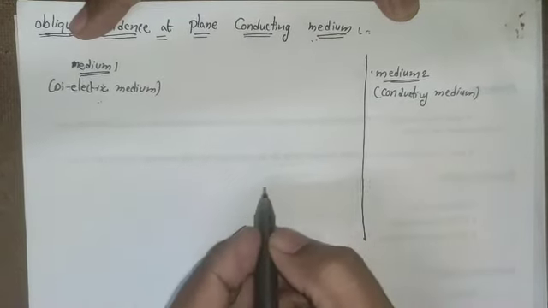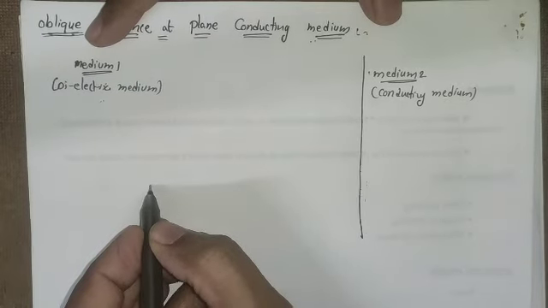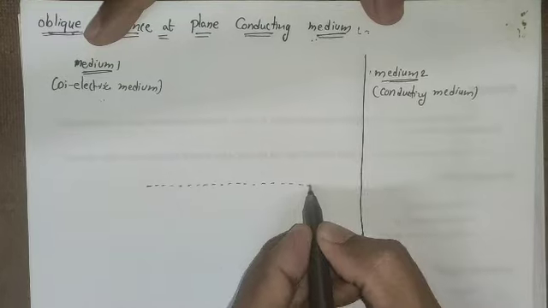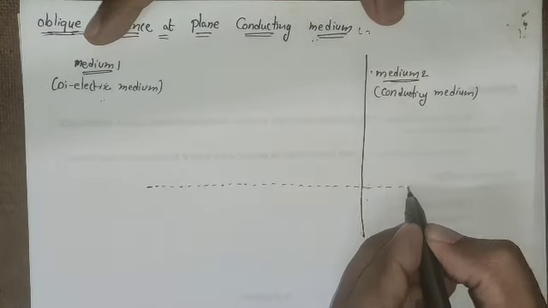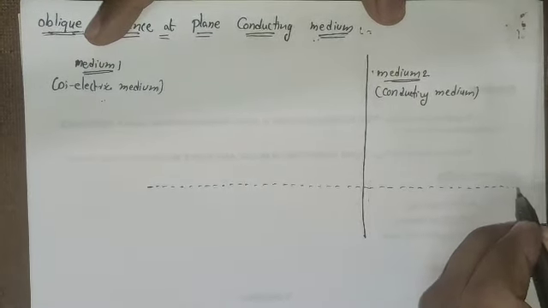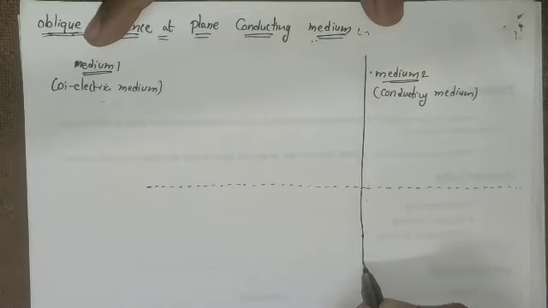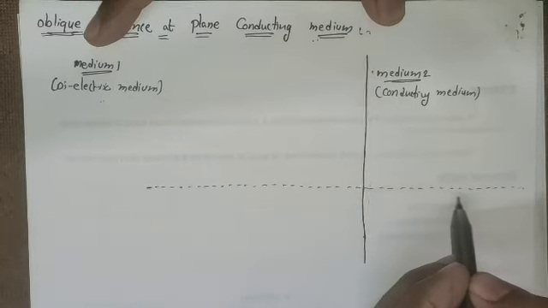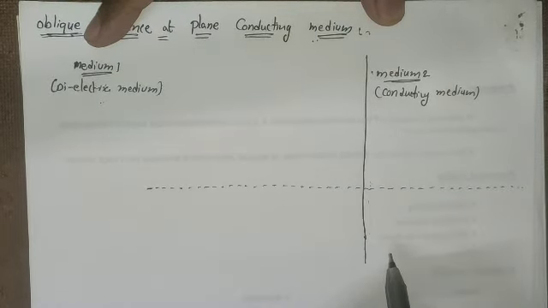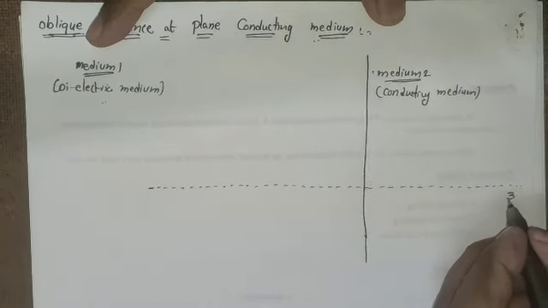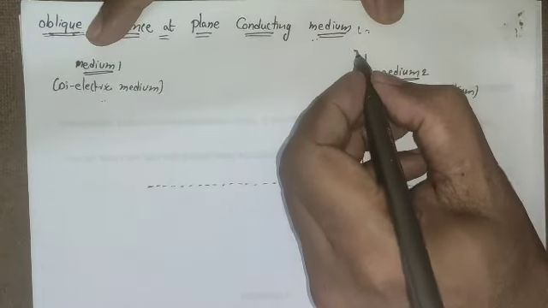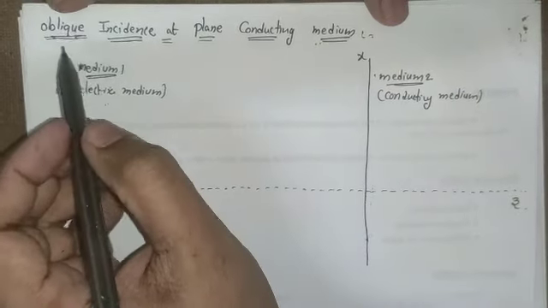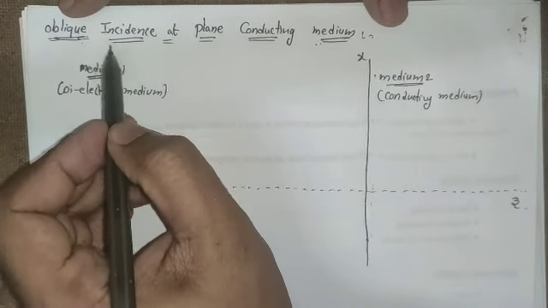We have to take a normal line because when the electromagnetic wave is incident on the boundary separating the two mediums, all angles should be taken with respect to the normal. This dotted line represents the normal line of the boundary. The normal line is along the z-axis and the boundary line is along the x-axis. Remember that we are talking about oblique incidence.